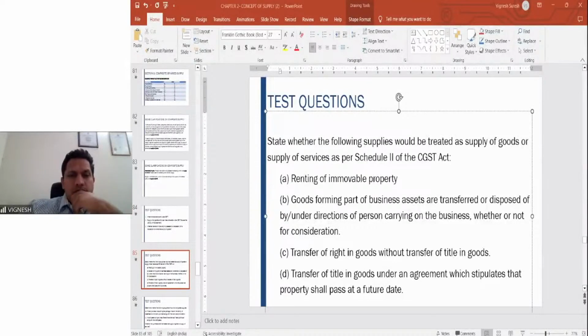Next one. Transfer of right in goods without transfer of title in goods. Again, this is a service. Where title in goods shall pass at a future date, as in a hire purchase agreement, that will be supply of goods.